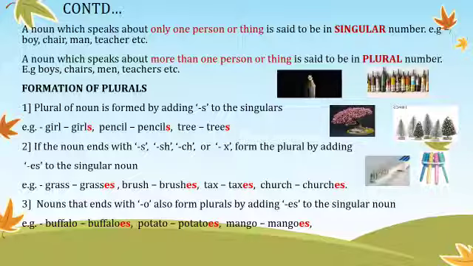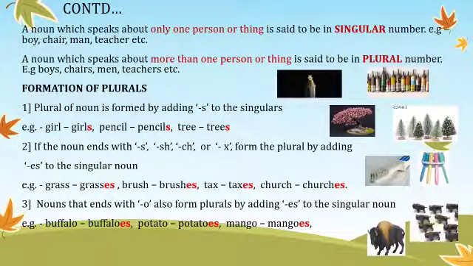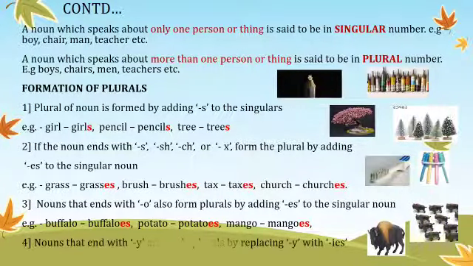Potato ends with the letter o. So how do we write the plural form? It is P-O-T-A-T-O-E-S. Potatoes. Then mango becomes mangoes. Can you see that picture of a buffalo? One buffalo, many buffaloes.